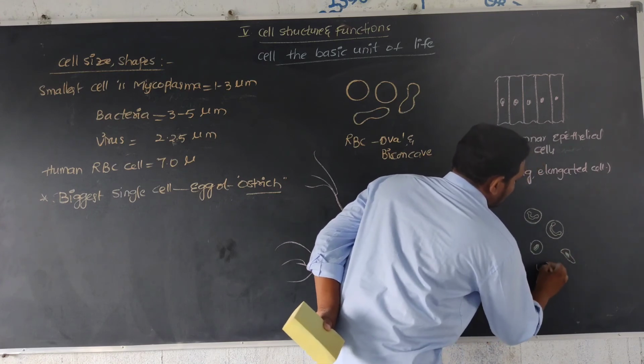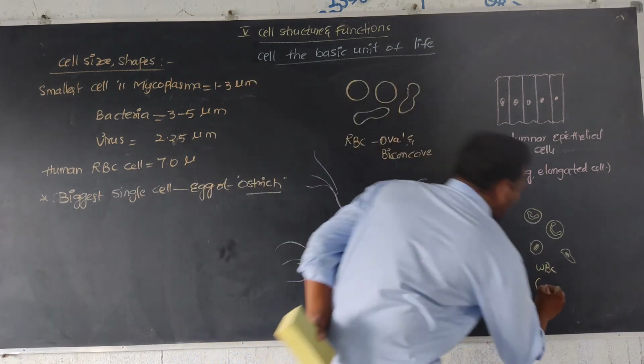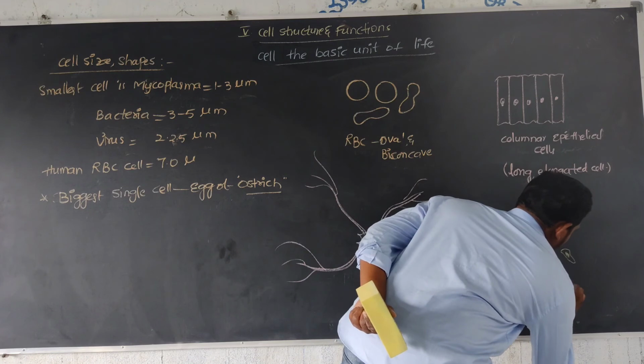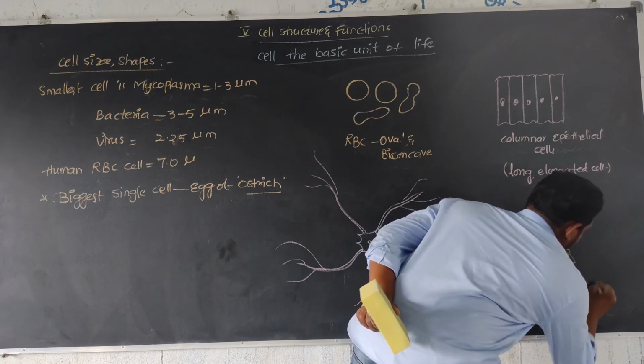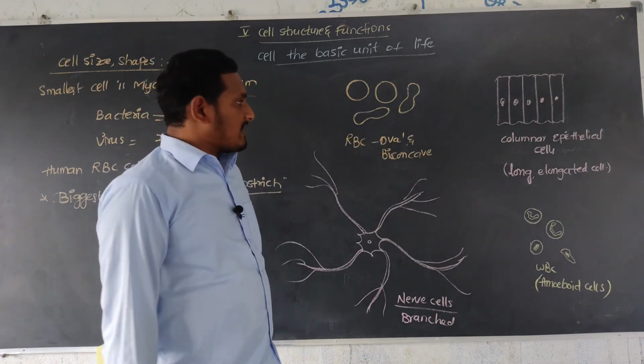White blood cells are mainly amoeboid shaped, like an amoeba-like structure.